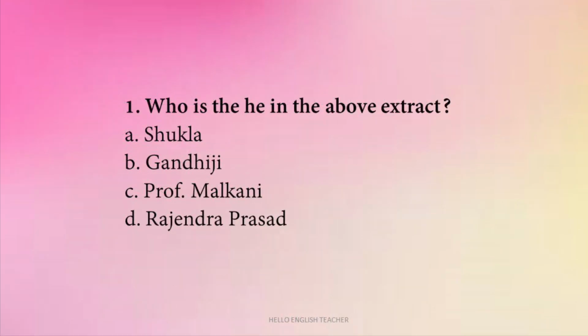Question number 1. Who is the he in the above extract? Is it Shukla, Gandhi, Professor Malkani or Rajendra Prasad? So, he here is Gandhiji. So, here is the next question.